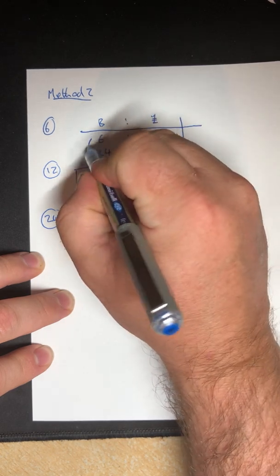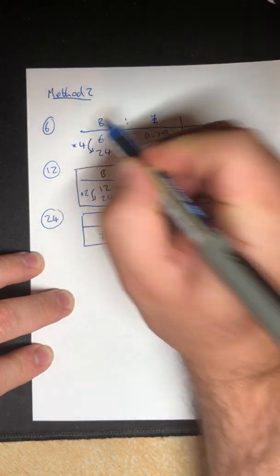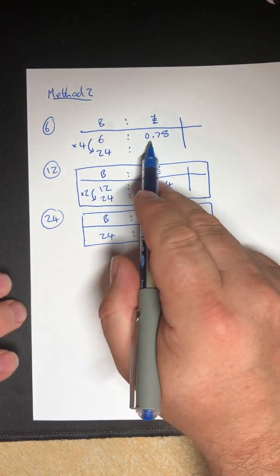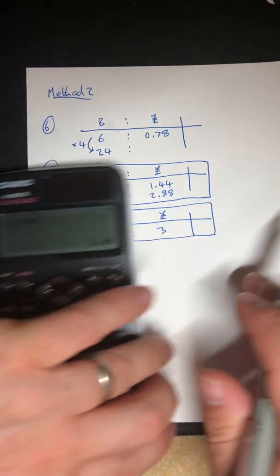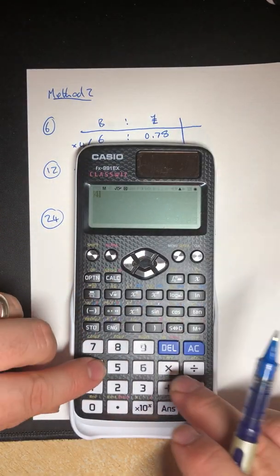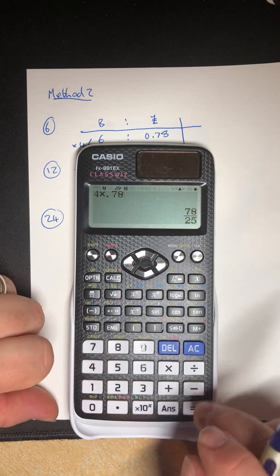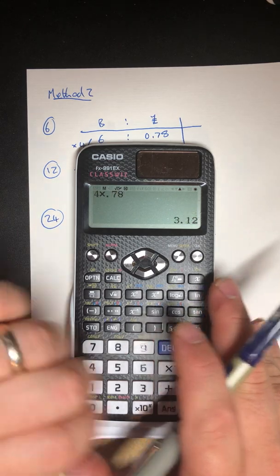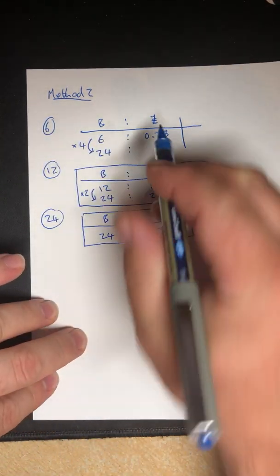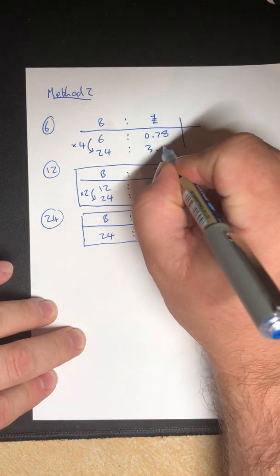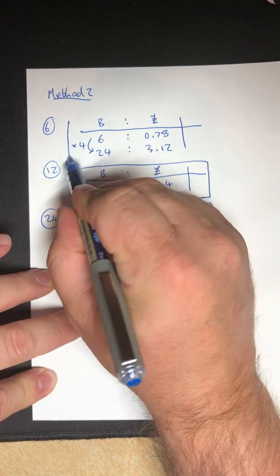I need to times by 4. So I want 4 lots of 78p. So 4 times 0.78 is £3.12. £3.12. Let's block that off.